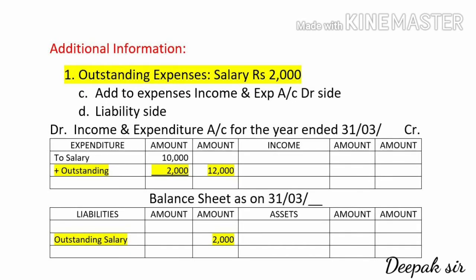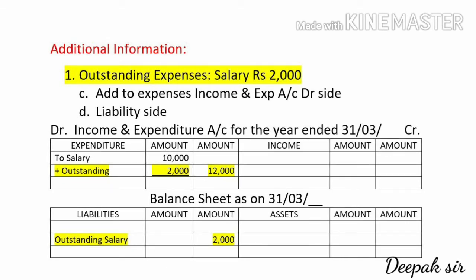The first effect, we have to add to the concerned expense. Now I had taken an imaginary figure of salary. So salary, we have to assume that it is given on the payment side as 10,000. So this is an imaginary figure. So 10,000 will come in the inner column, and the amount which is given in the adjustment, that is outstanding salary, amount is given 2000.